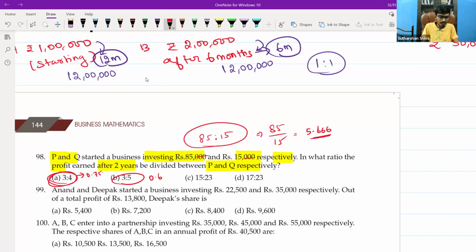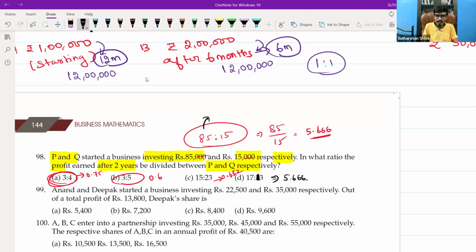15 by 23 is nothing but 0.652. You are only left with option D. Here, there is a mistake in option D. It is not 17 is to 23, it is 17 is to 3. What is 17 by 3? 5.66.